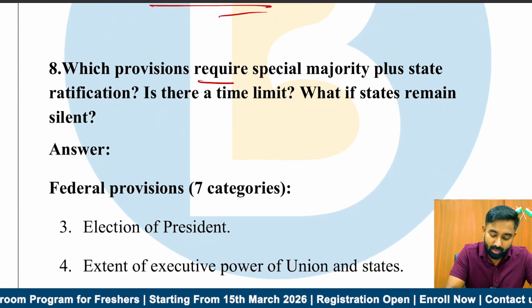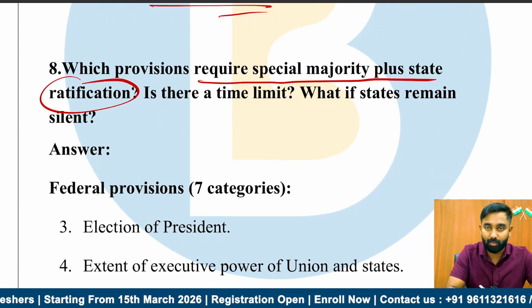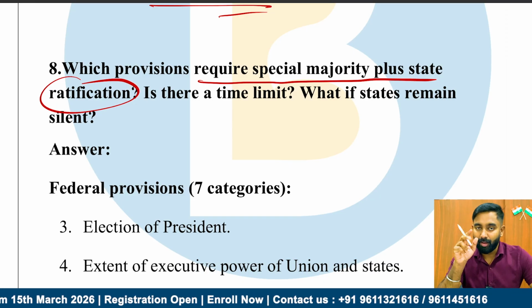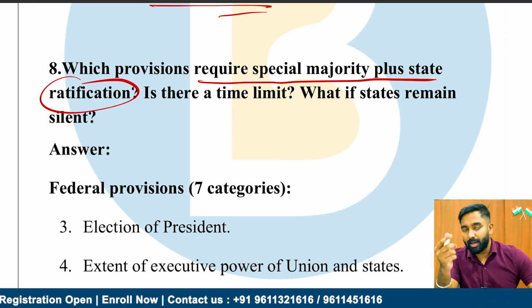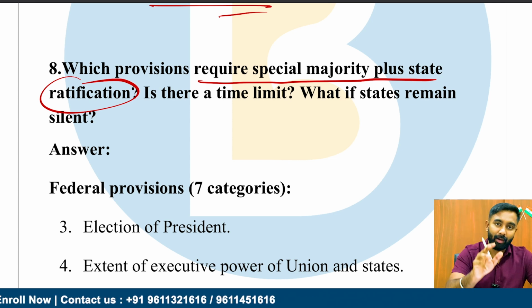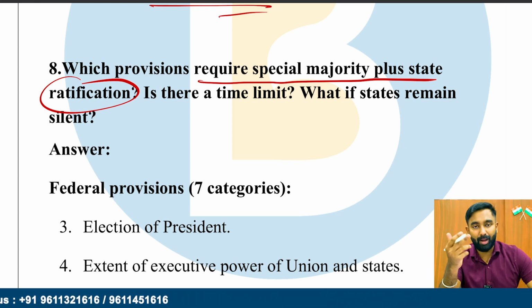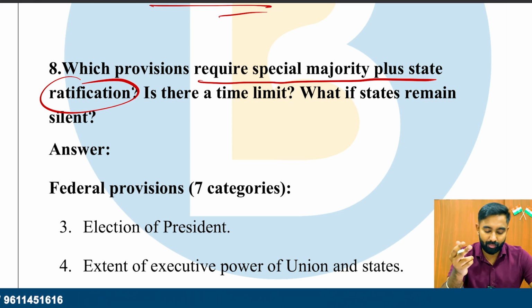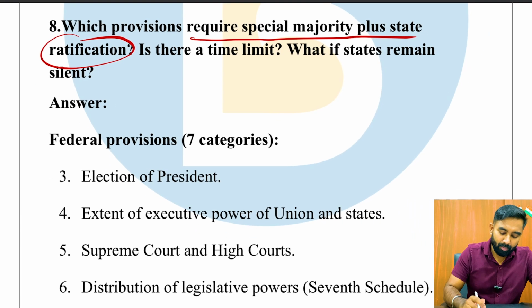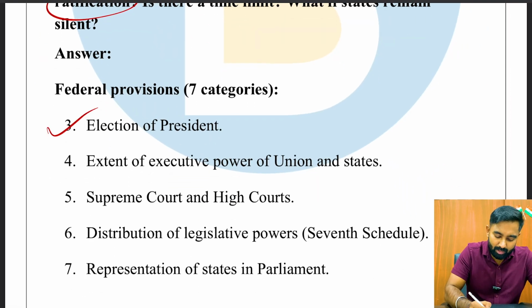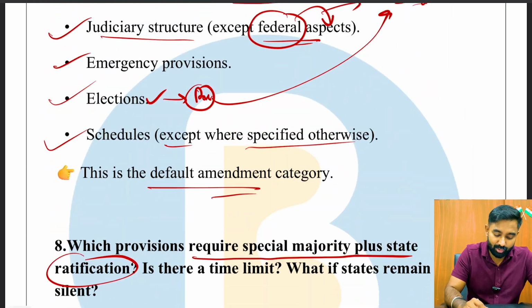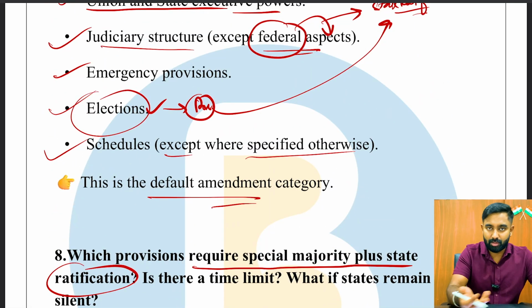Next, which provisions require special majority plus state ratification? So there are a lot of categories, right? Those amendments which only require simple majority, those which only require special majority, and those that require both special majority and state ratification, right? So which are those? Usually, we have the election of president. We have, as I said, election as a general. Anything related to election, it's a constitutional thing, so you just need special majority.